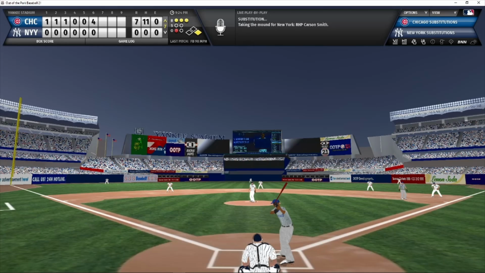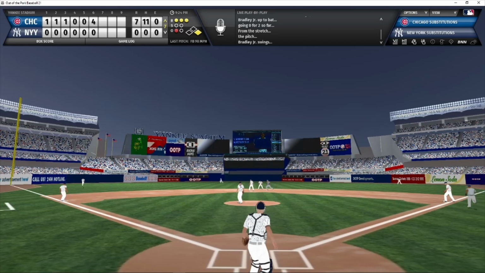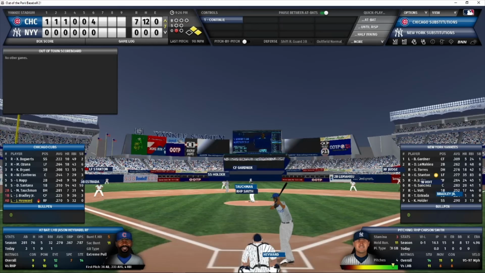3 ball count. Carson Smith looking for the sign, and here's the pitch. That is lined the opposite way. That is going to drop in for a base hit. Tauchman advanced to second. Bradley took that out to left on the inside-out swing, and now Hayward is the batter.